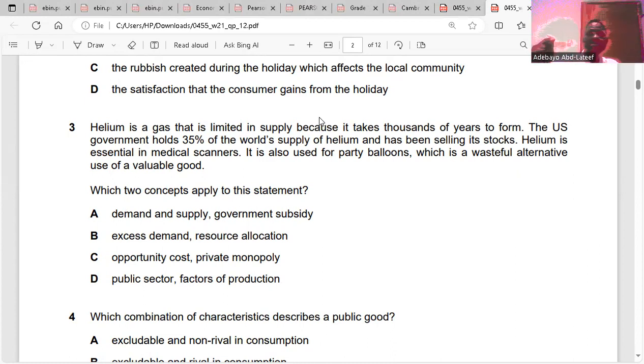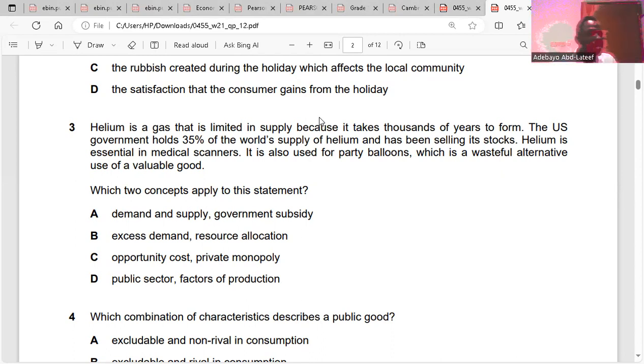So helium is a factor of production because it helps in production. It's a gas, but what does it do? It's a resource that helps to produce balloons or medical scanners. Did you get what I'm saying? Balloons are a product made from helium.